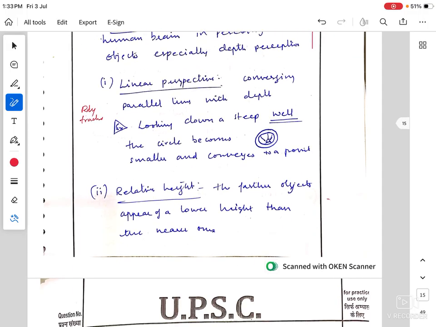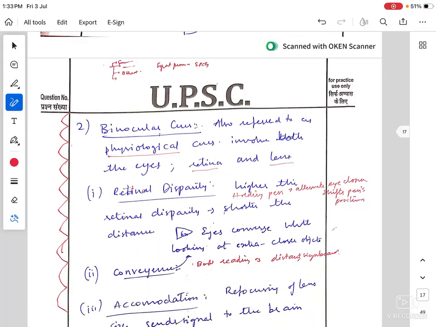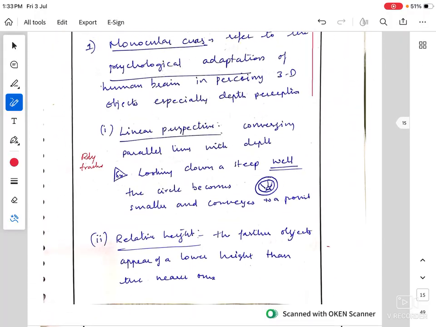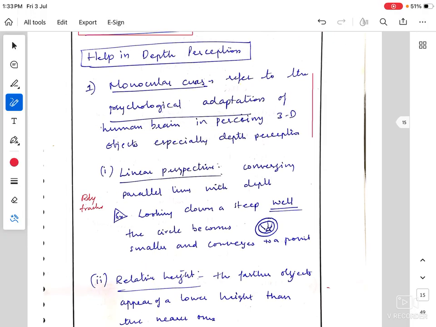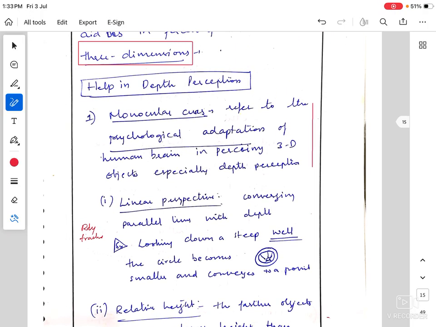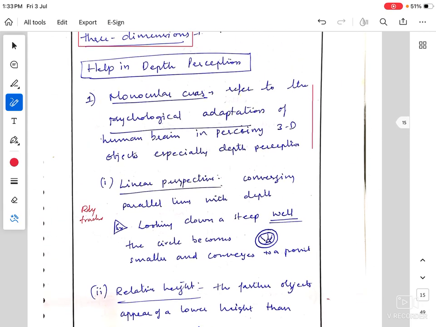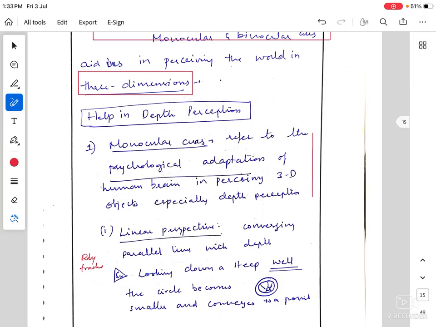I have not written many examples, but I have covered many points. Diagrams would have helped me much better. That would have given the examiner the impression that I have understood the concept perfectly.